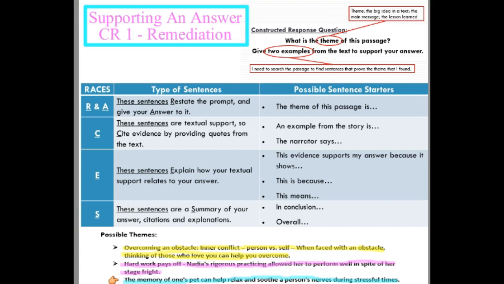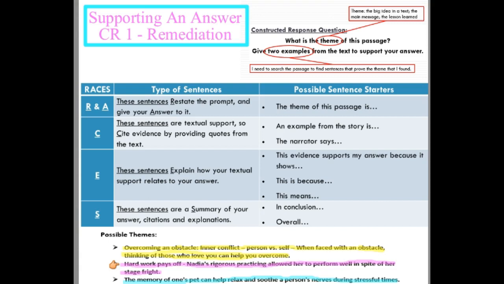Okay, so in other words, if I'm saying the theme of the passage is overcoming obstacles, for example, when faced with an obstacle, thinking of those who love you can help you overcome. Okay, if that's the theme that I choose, I'm going to choose different support than I would choose if this were my chosen theme. So if I said the theme of this passage is hard work pays off, Nadia's rigorous practicing allowed her to perform well in spite of her stage fright.